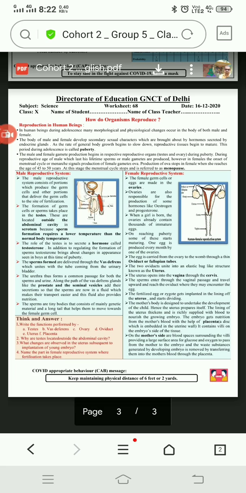Along with this, the ovary also releases some hormones like estrogen and progesterone, which help in developing secondary sexual characters, and they prepare the female body for bearing a baby.